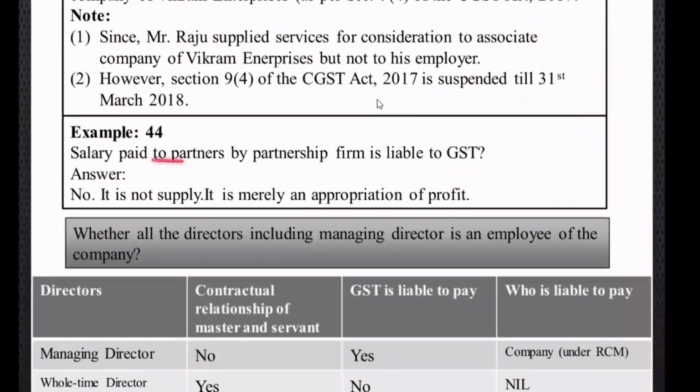Salary paid to a partner by a partnership firm, is it liable to GST? No. Definitely not.